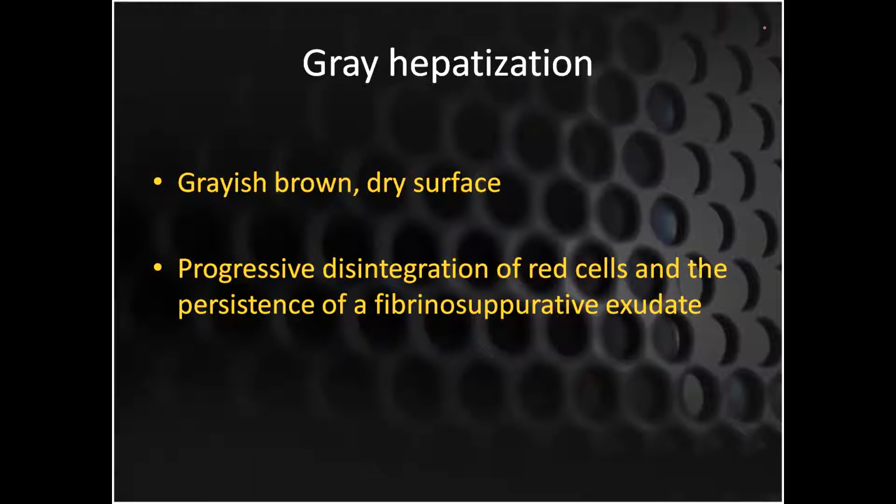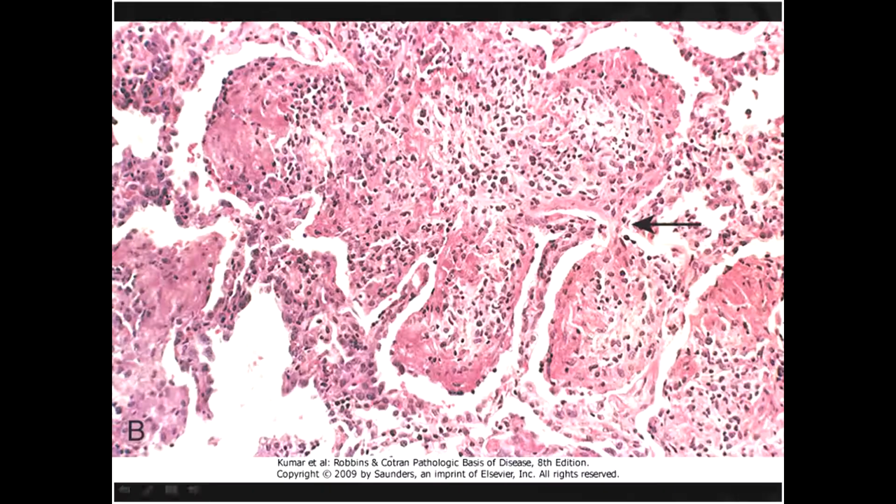Then comes your gray hepatization. In gray hepatization, there will be progressive disintegration of the red cells. Because of the disintegration of the red cells, there will be the appearance of gray color, and there will be persistence of the fibrinosuppurative exudate. So the appearance of the lungs will be grayish brown and it will be dry. So your congestion phase has gone down, but your fibrosis phase has started.